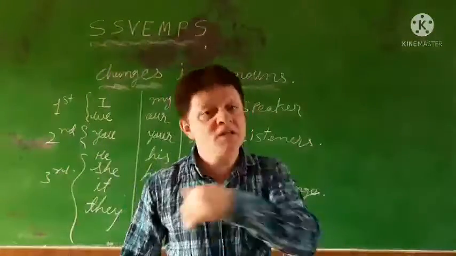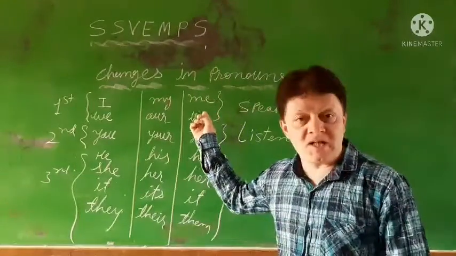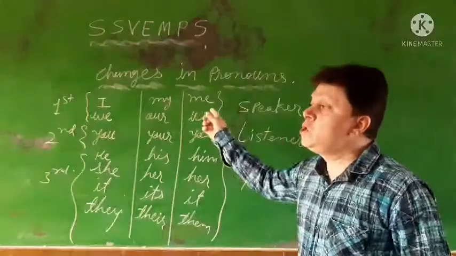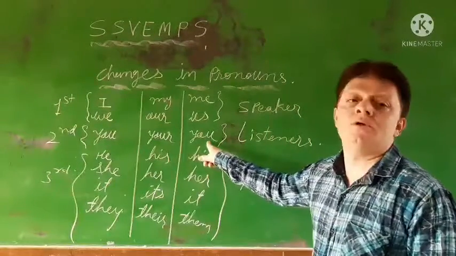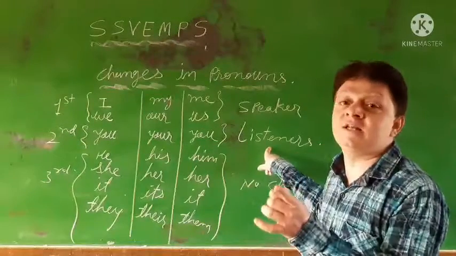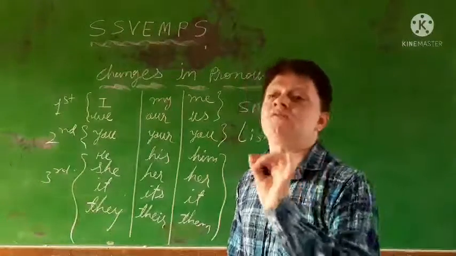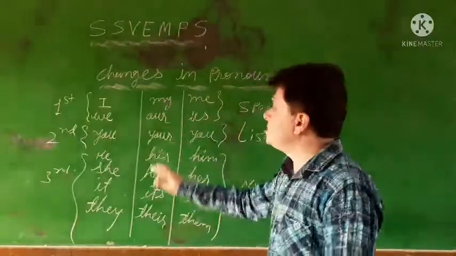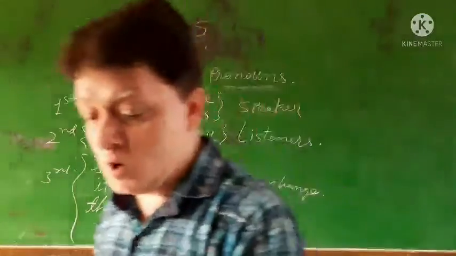But in our example sentence you see that Preeti was there. So you are a clever girl. So you is changed according to the listener. Who was the listener there? Preeti. So we put there she. So she was very clever girl. So this is the way, dear students, you will have to change the pronouns.